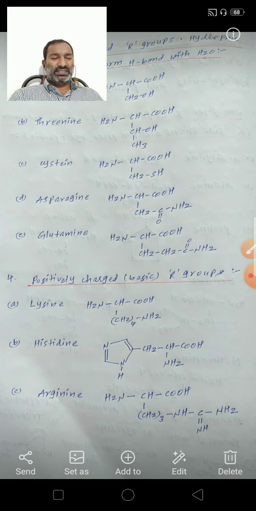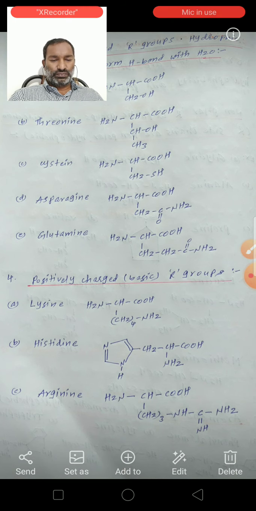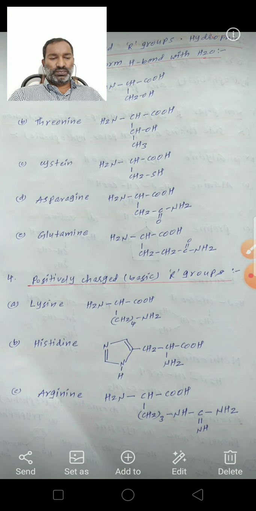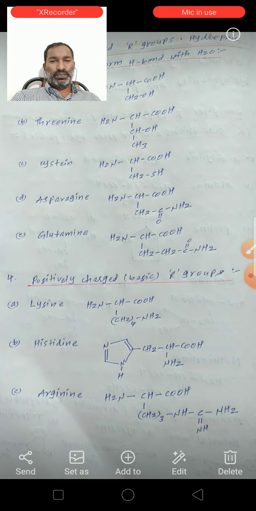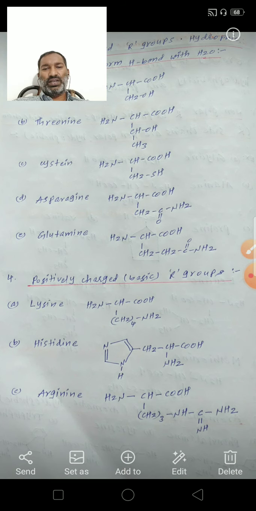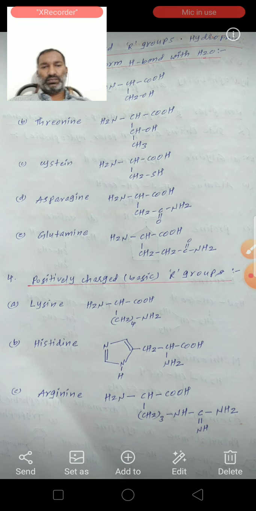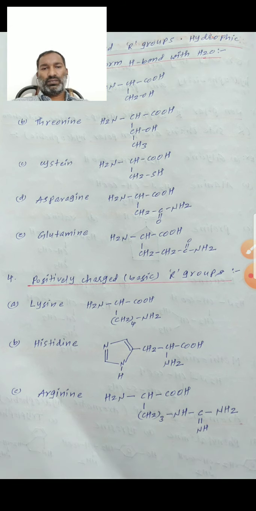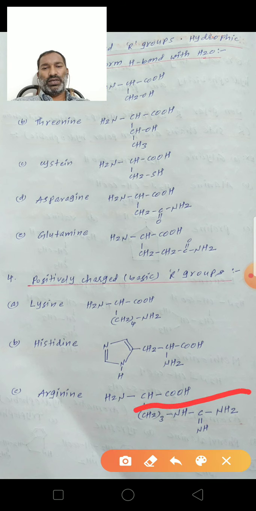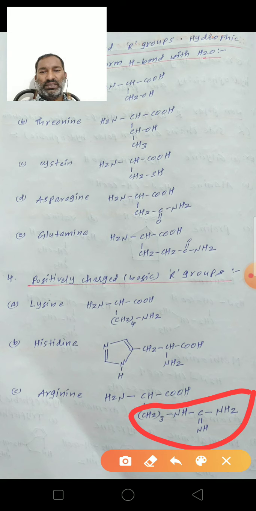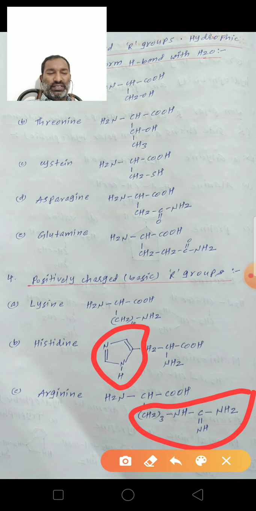The groups are the second amino group of lysine, the guanidino group in arginine, and the imidazole ring in the side chain of histidine.